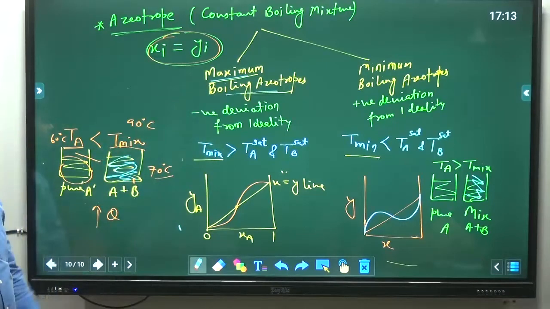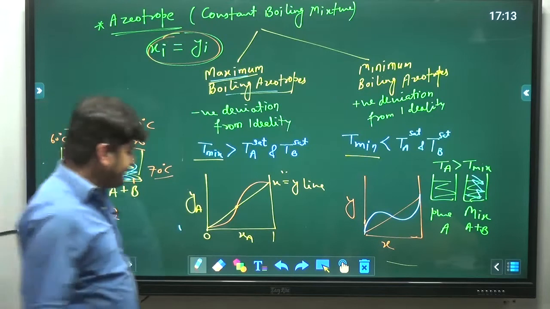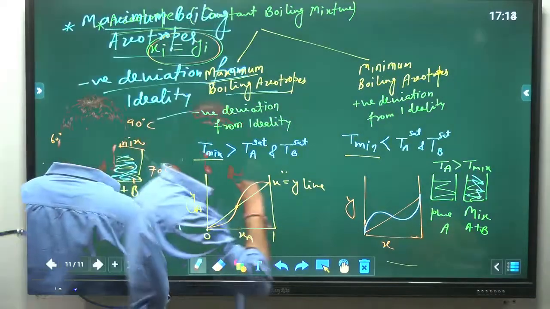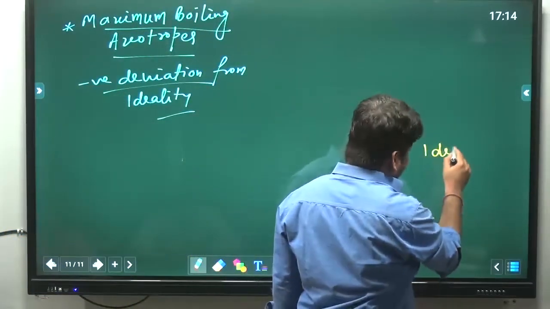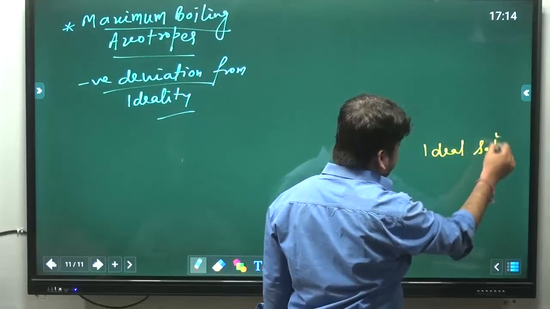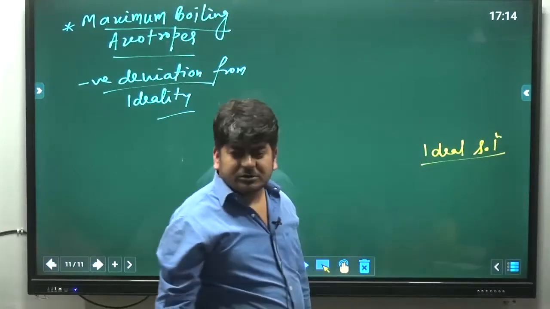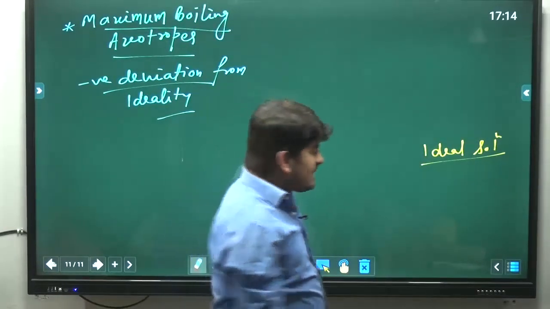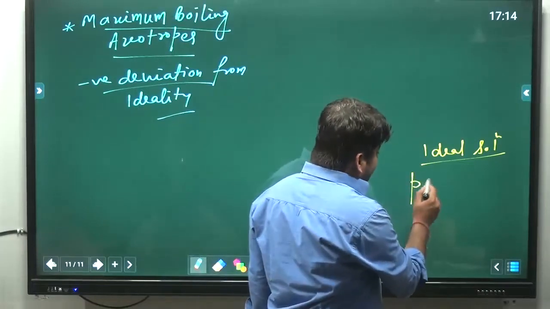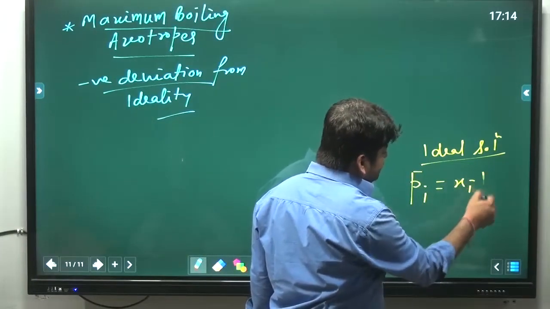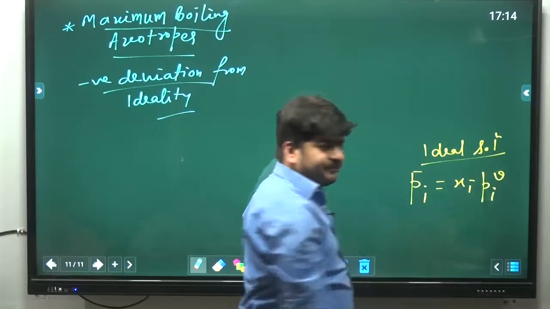Maximum boiling azeotrope shows negative deviation. Minimum boiling azeotrope shows positive deviation. Just opposite, kind of. I hope you remember that for an ideal solution, Raoult's law will be applicable, and Pi bar is Xi into PiV.